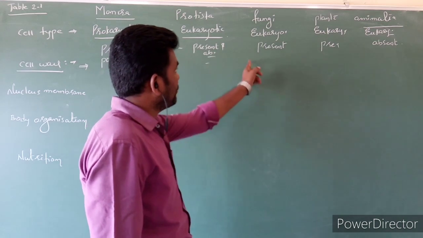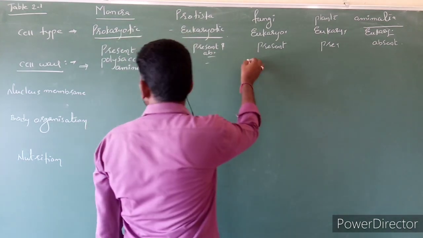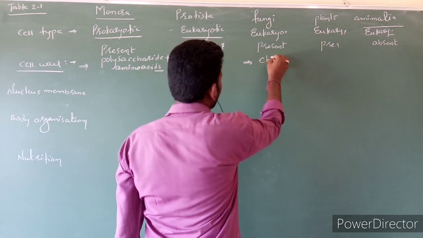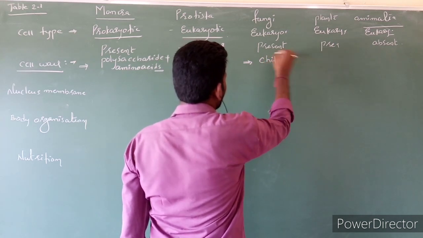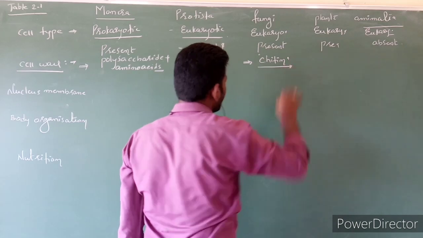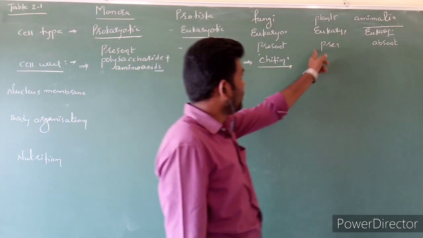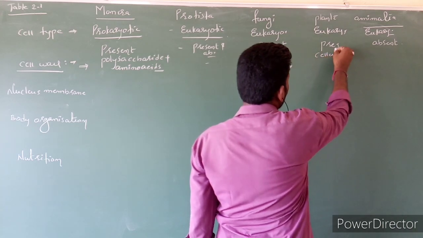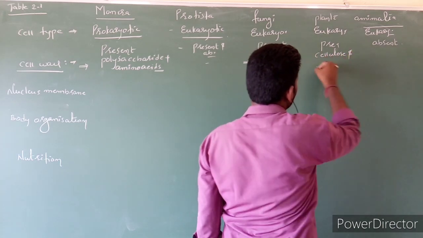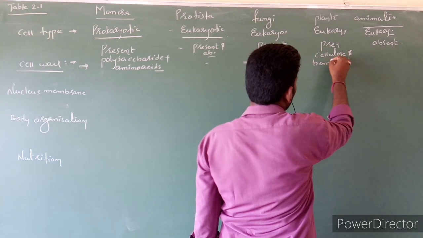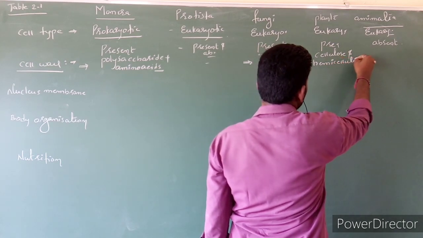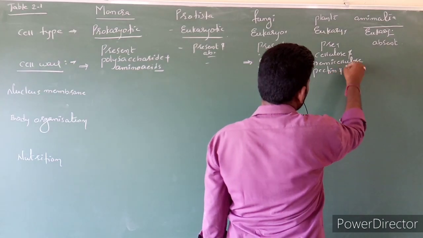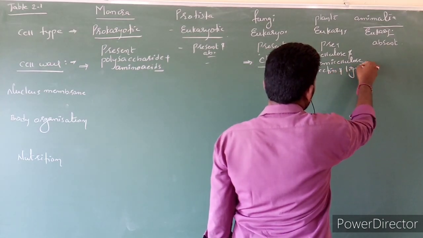Next, fungi. Fungi cell wall is made of chitin. And Plantae cell wall is made of cellulose, hemicellulose, pectin as well as lignin.